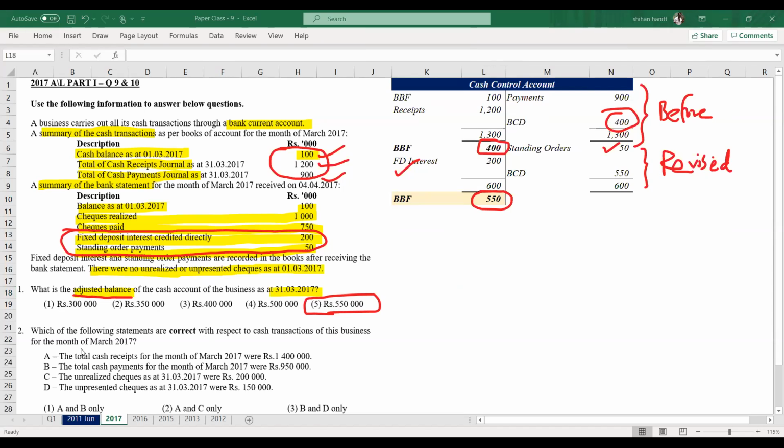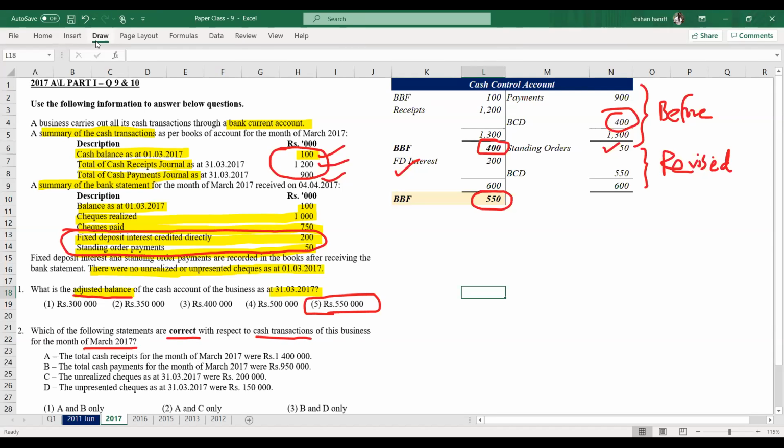Then the second part: which of the following statements are correct with respect to cash transactions of this business for the month of March 2017?